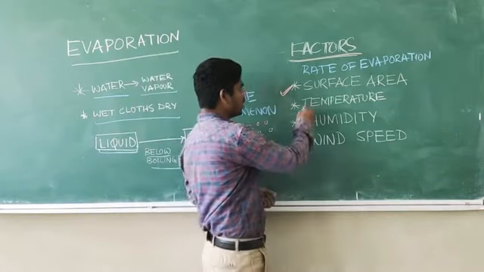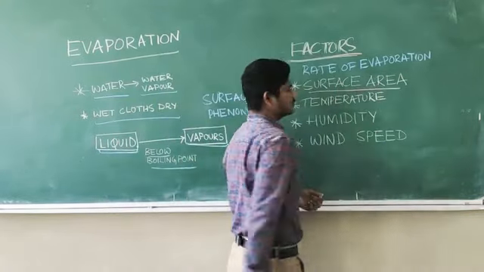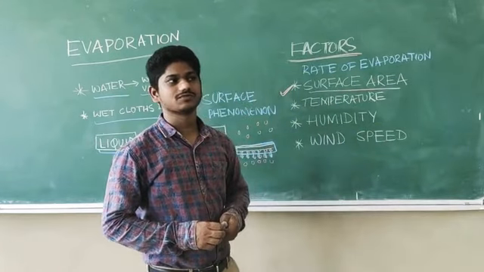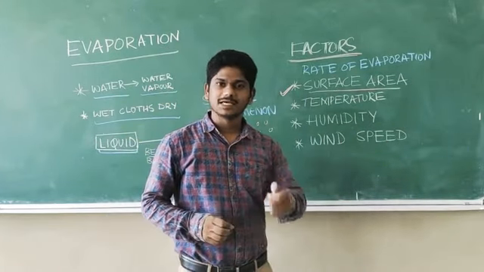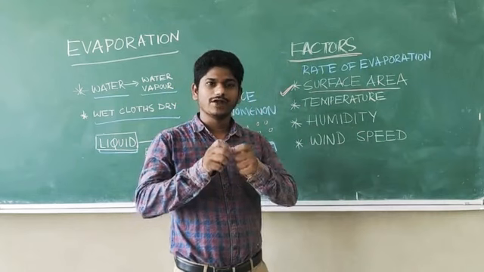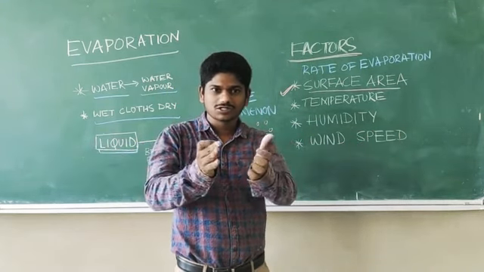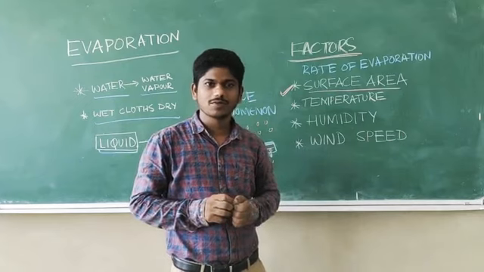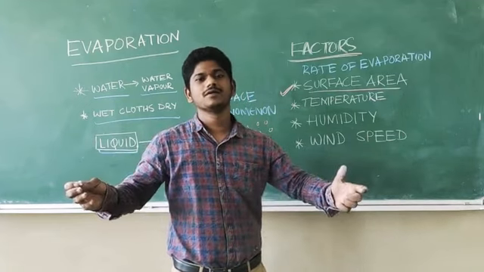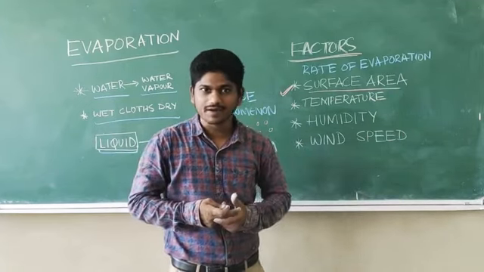If you are drying your clothes in the sun, will you spread them more or not spread them? You will more likely spread them because they are going to dry easily.